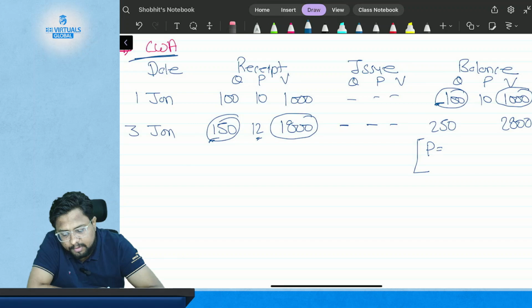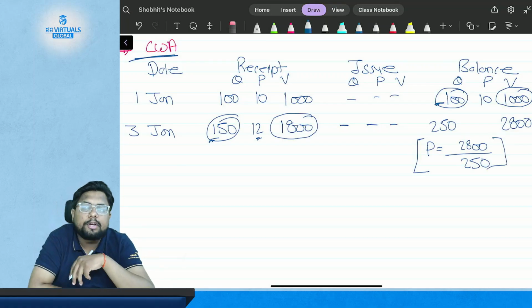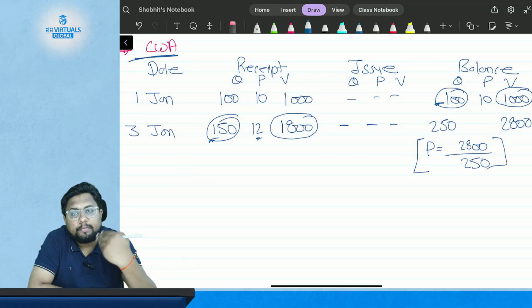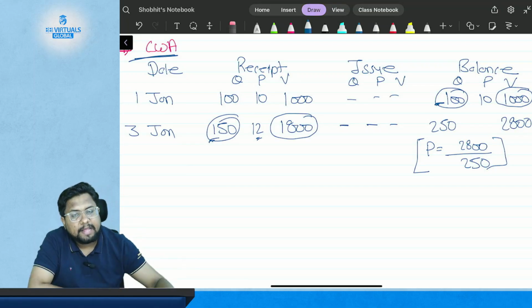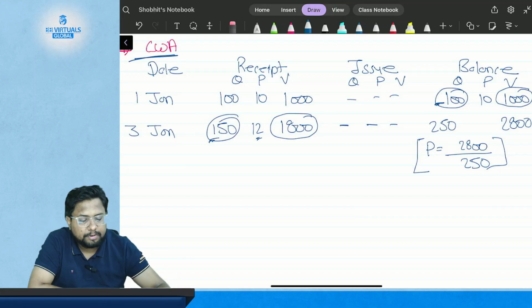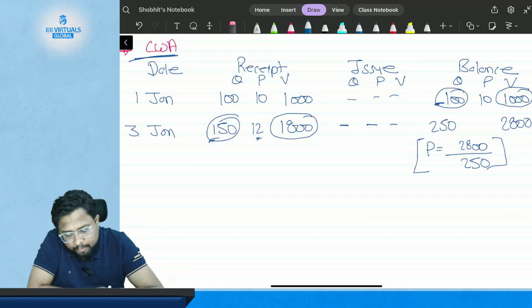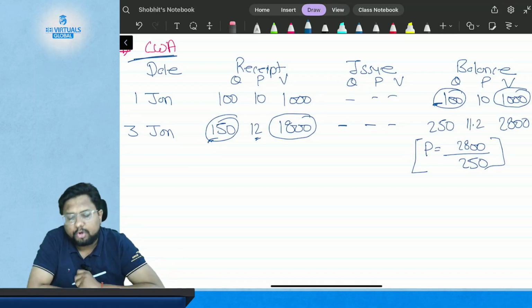The price will be calculated by dividing 2800 by 250, the total cost by the total units after every receipt. So 2800 divided by 250, please use your calculator, is $11.2.